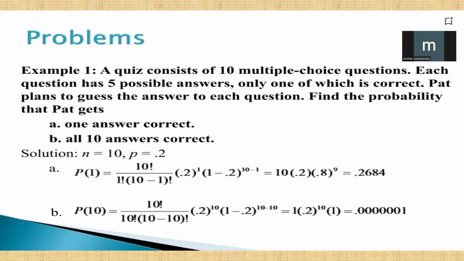Solution. n equal to 10, p equal to 0.2. A. P(1) equals 10 factorial divided by 1 factorial into (10 minus 1) factorial, into 0.2 power 1, into (1 minus 0.2) power (10 minus 1), equal to 10 into 0.2 into 0.8 power 9, equal to 0.2684. B. Probability of 10 equals 10 factorial divided by 10 factorial into (10 minus 10) factorial, into 0.2 to the power 10, into (1 minus 0.2) to the power (10 minus 10), equal to 0.000001.